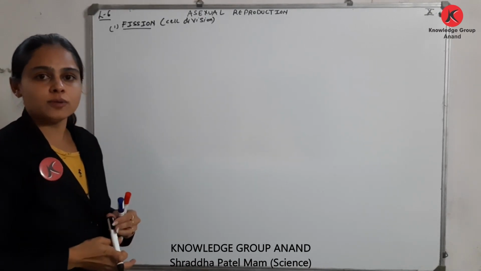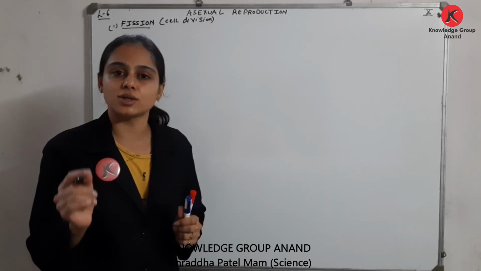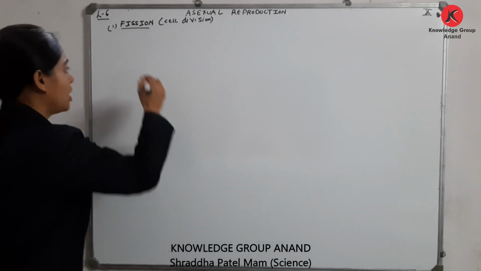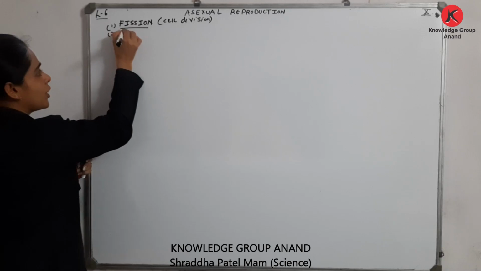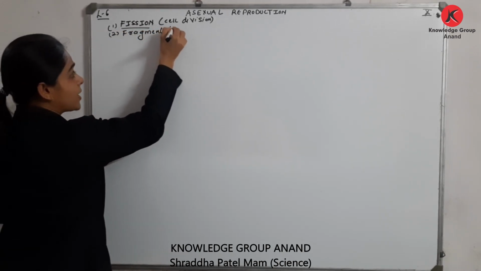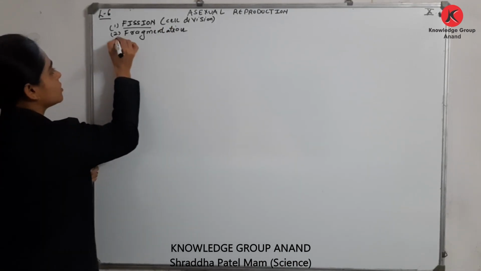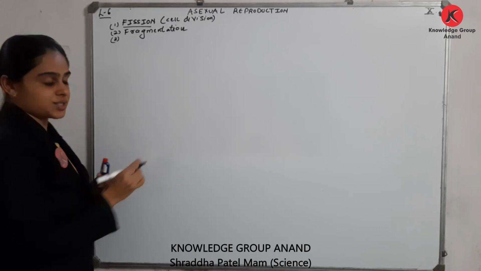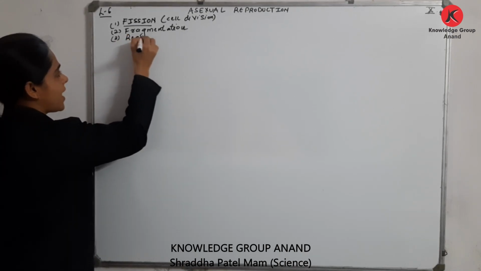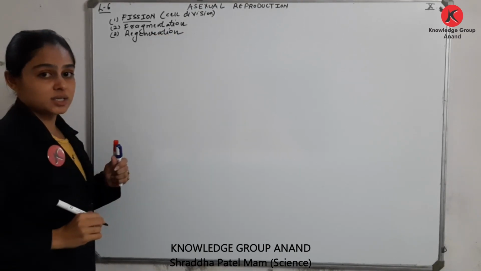In today's video, we are going to discuss another 3 modes of asexual reproduction. Here we are going to discuss the second mode, which is fragmentation. Third, we are going to understand is regeneration.